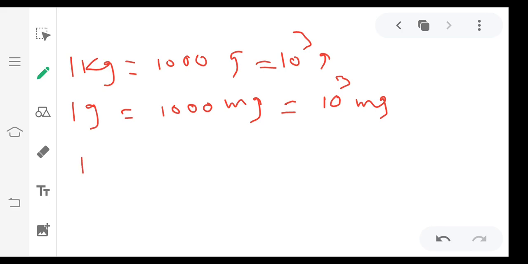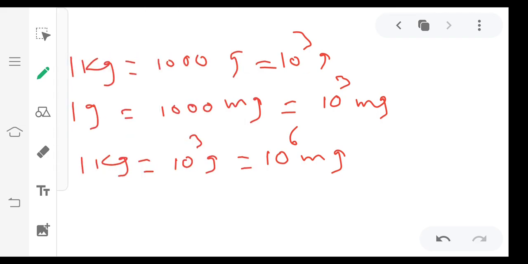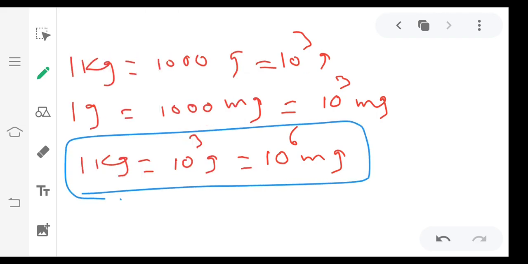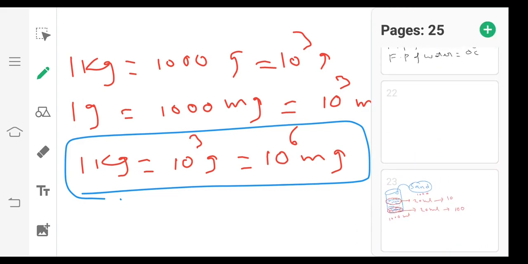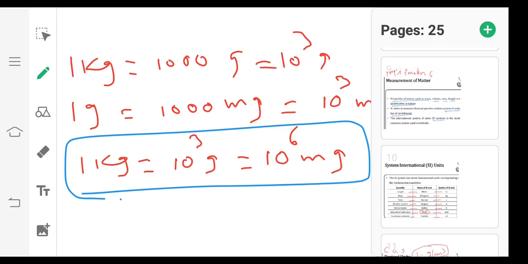From those relations we can write 1 kg equals 10 cube grams, which equals 10 power 6 milligrams. You have to remember this relation for conversions in numericals. So this is about mass and weight.